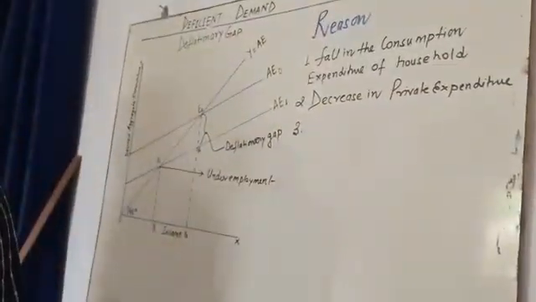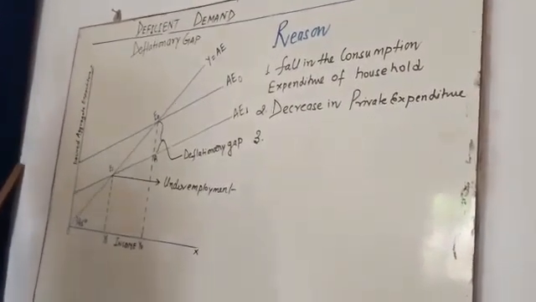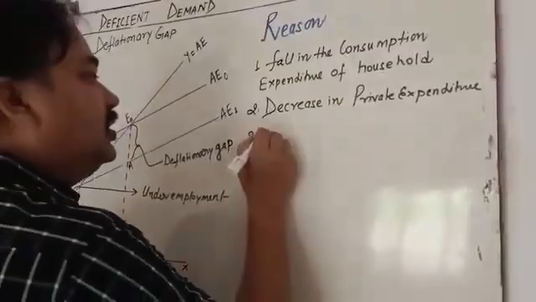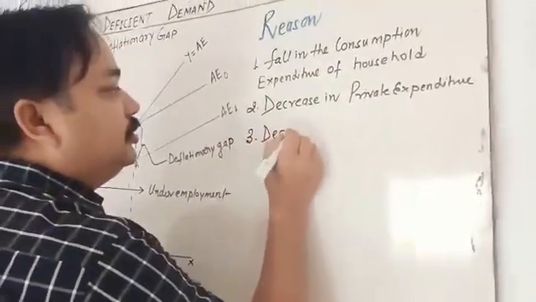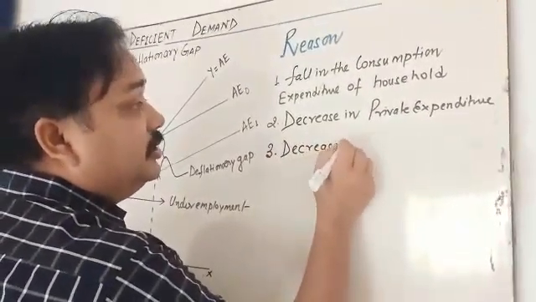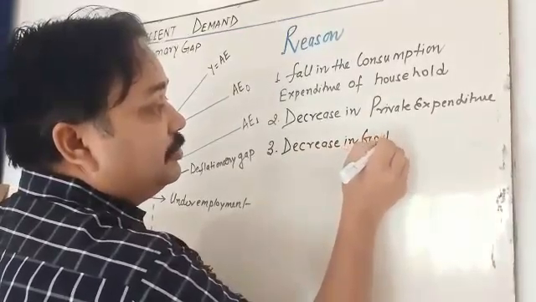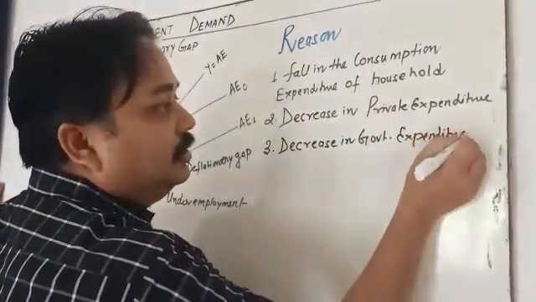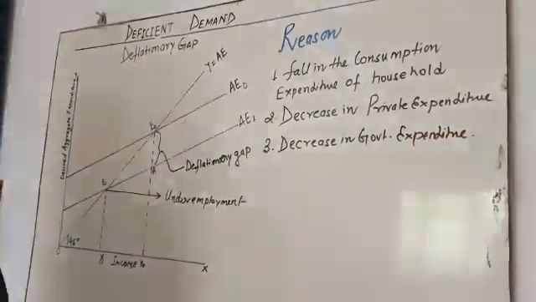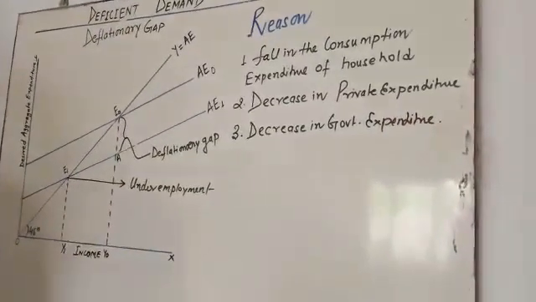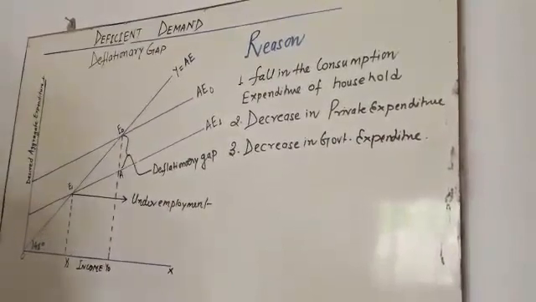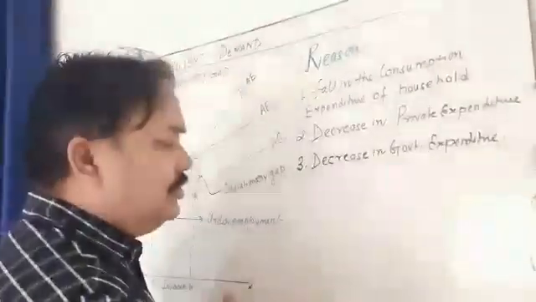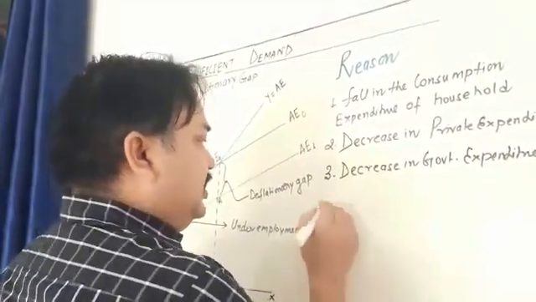Third is regarding government: decrease in the government expenditure. So what is this government expenditure? The government expenditure is not going to be matched by corresponding decreases of the taxes.